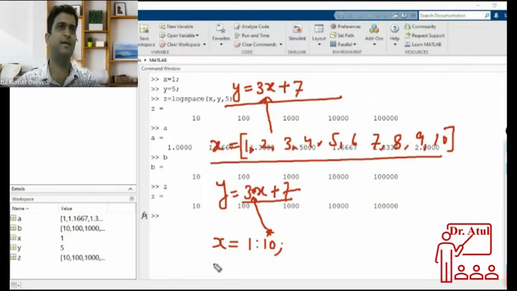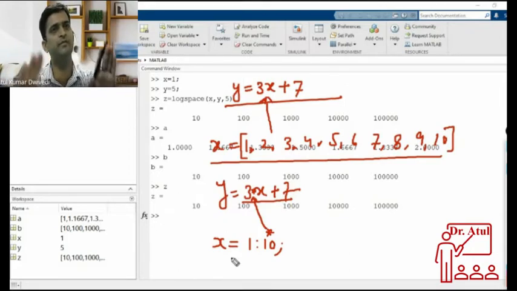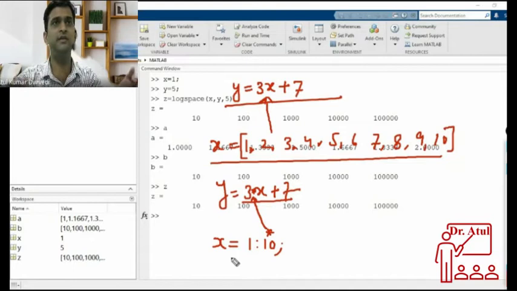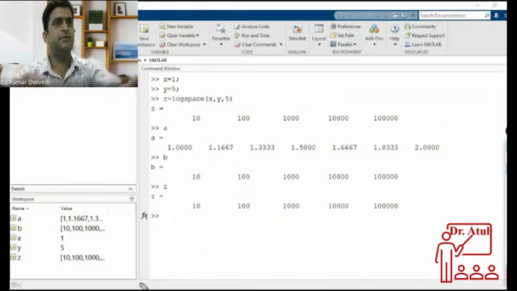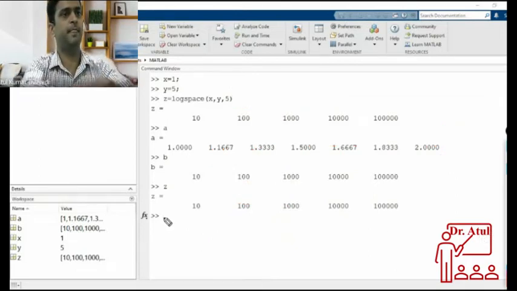That will also create an array. Out of these three ways, you can choose any way, this will do the work. And then after initializing values for x, you have to calculate values for y. When you have calculated the values of x and y, then only you will be able to go for plotting. Okay, so let us do things.